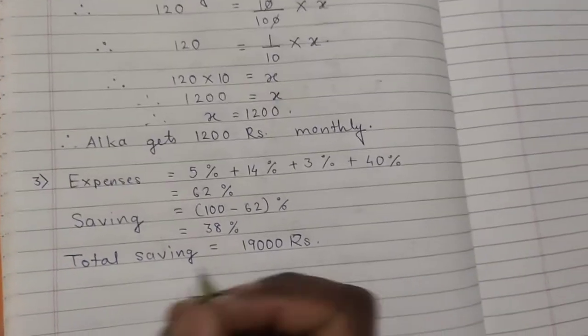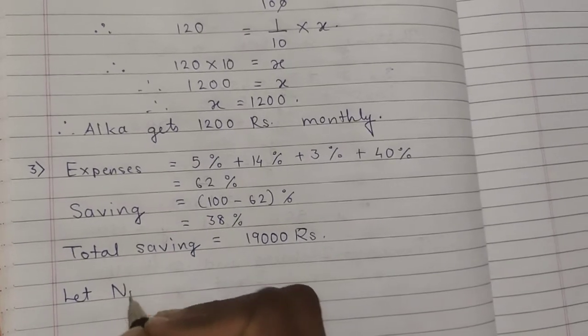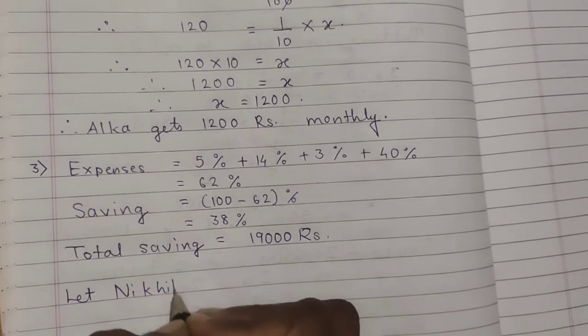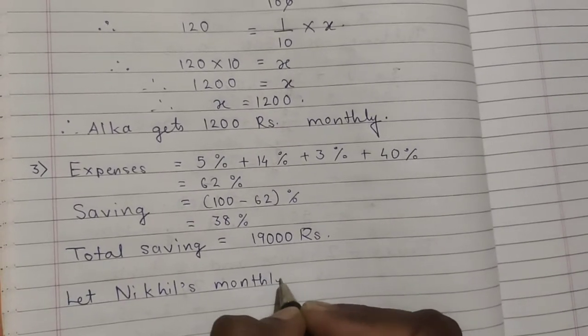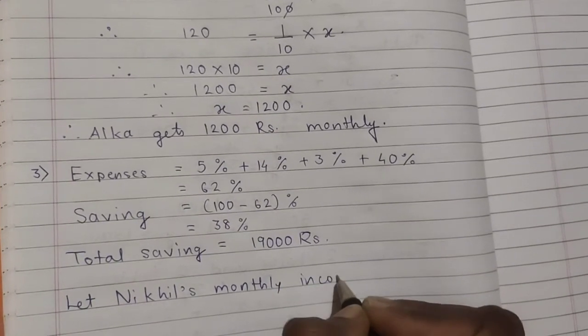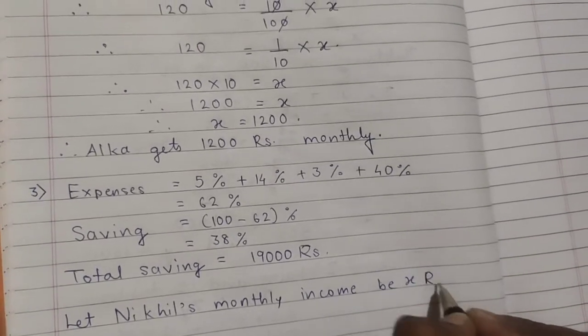So let us consider that to be X. So let Nikhil's monthly income be X rupees. Okay.